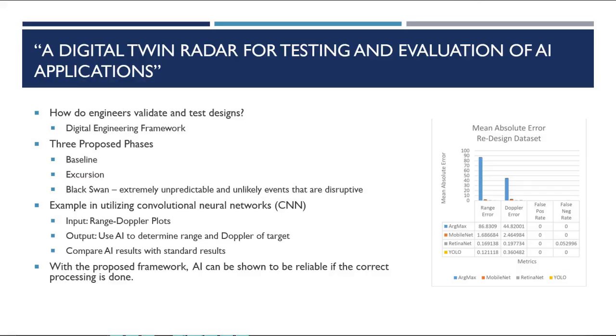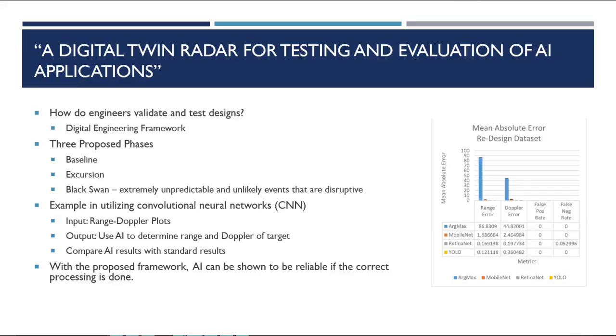So, starting off, one might ask how engineers validate and test products or their designs. And one way to do it is called the digital engineering approach, in which engineers create a digital or simulated environment referred to as the digital twin, and then test their product within this digital environment. And so, one might ask, how can we validate AI using this process? And this paper suggests a framework for validating this AI, which consists of three phases.